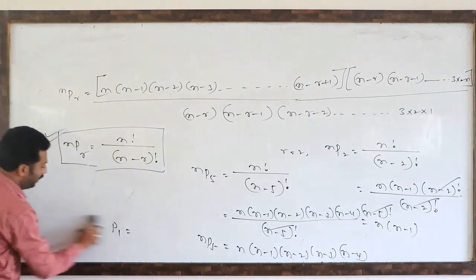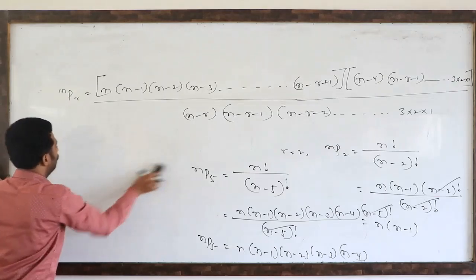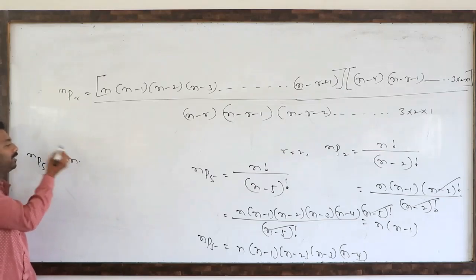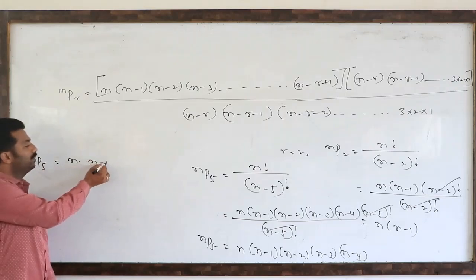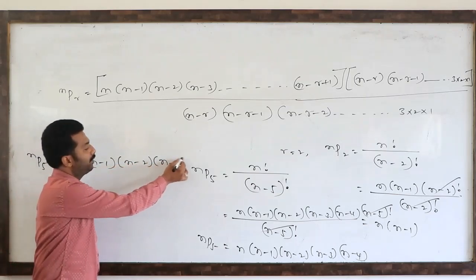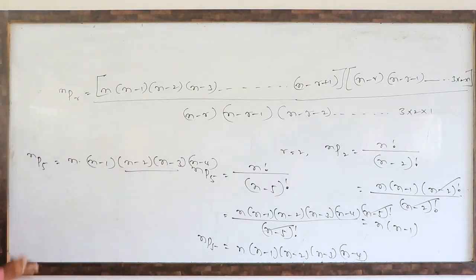Without expanding like that, how to write the direct answer? I will tell. nP5: here suffix 5 means n we have to reduce 4 times. How to reduce? First you write n like this. So here 5 is the suffix, we have to reduce 4 times. How to write 4 times? This is the first time, then n minus 1, n minus 2, n minus 3, n minus 4. This is the nP5 value directly.